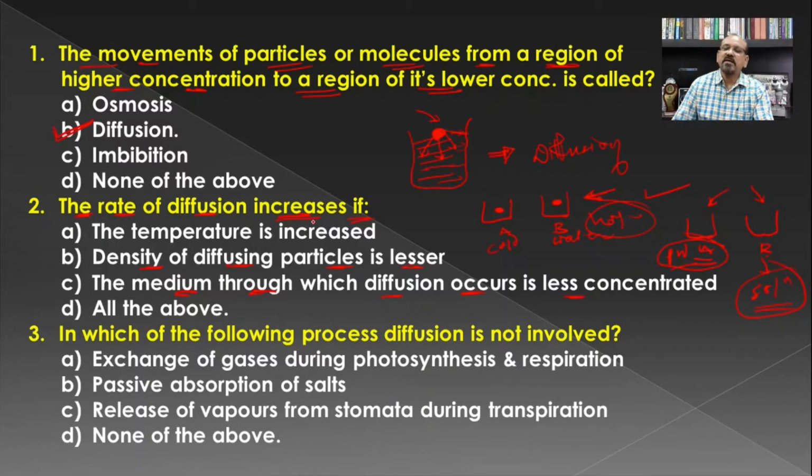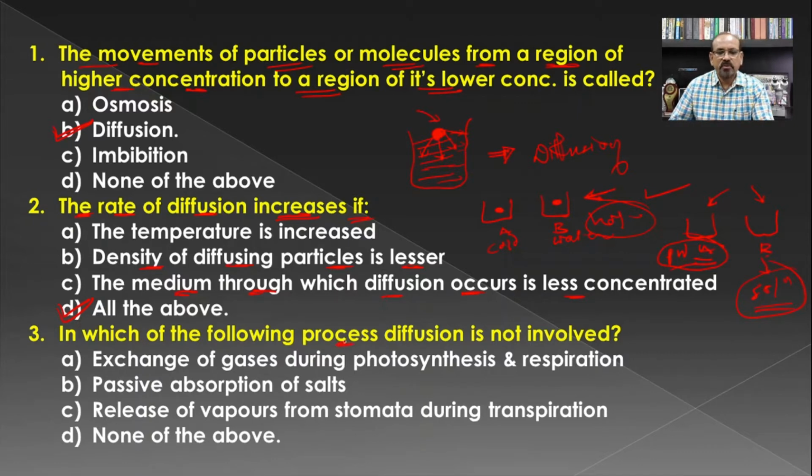It means that if there is less concentration, then the rate of diffusion will increase, and if the solution is highly concentrated, then the rate of diffusion will decrease. And hence all these statements are correct with respect to the factors which increase diffusion, and hence all the above becomes the correct answer for this question.